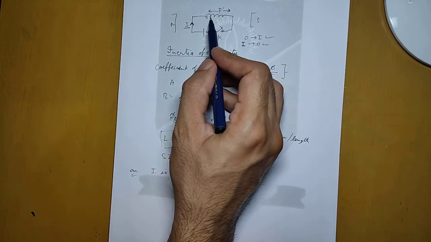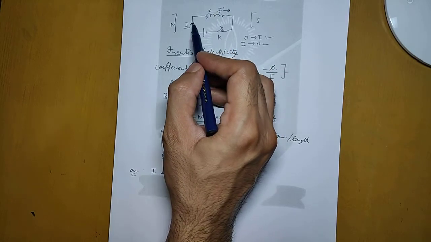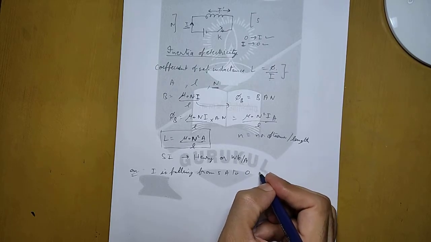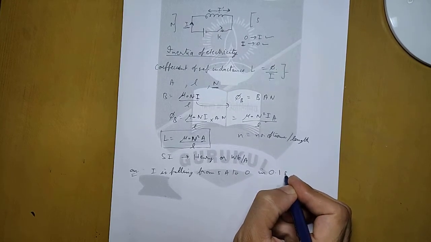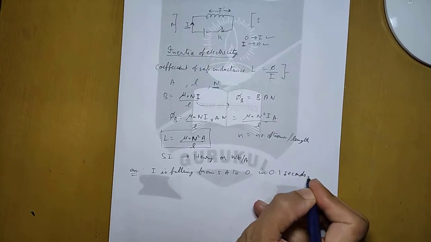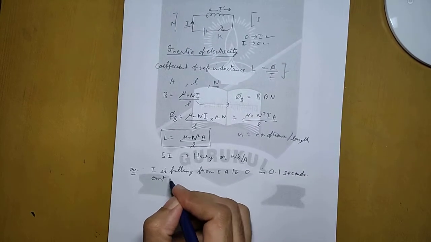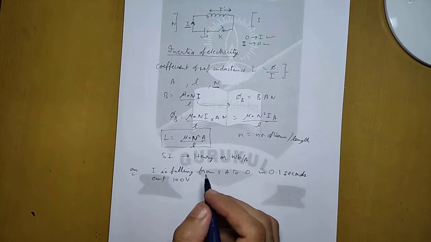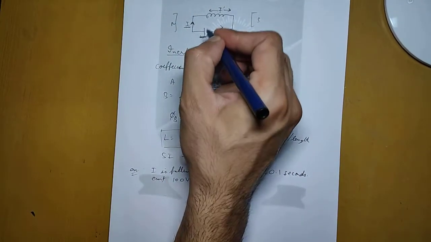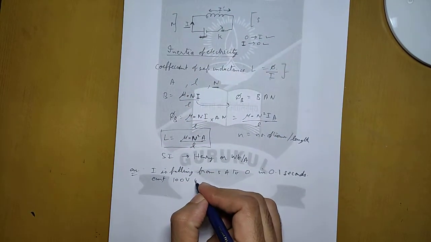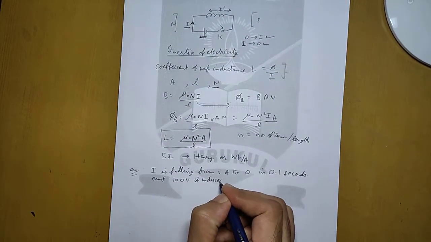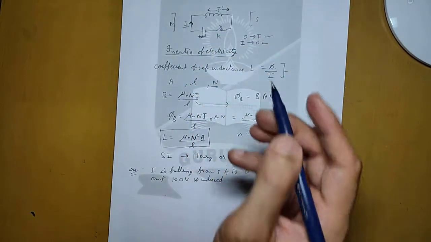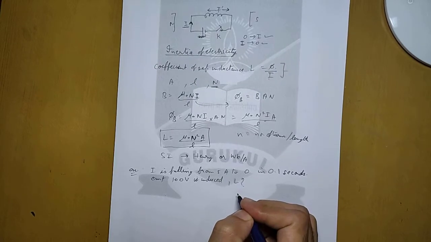Hence there will be current induced in the coil, and this current will oppose this fall of I. So I is falling from 5 ampere to 0, and the time taken is, let us say, 0.1 seconds. Now if the induced EMF because of this fall is 100 volt, then we have to calculate the value of self inductance.